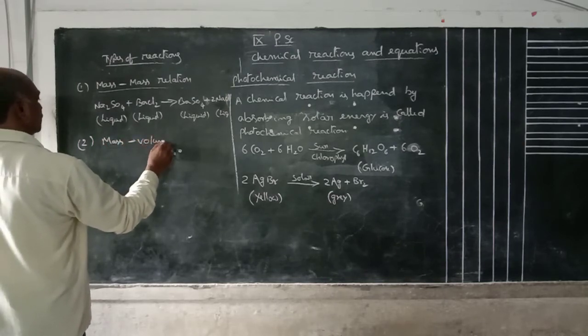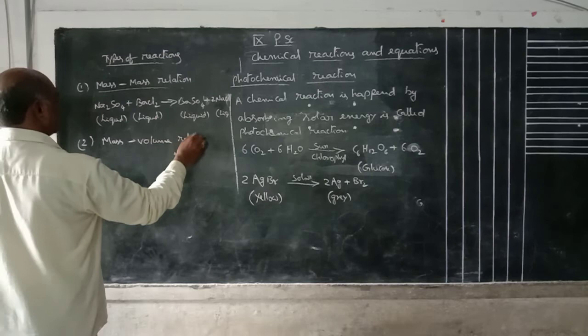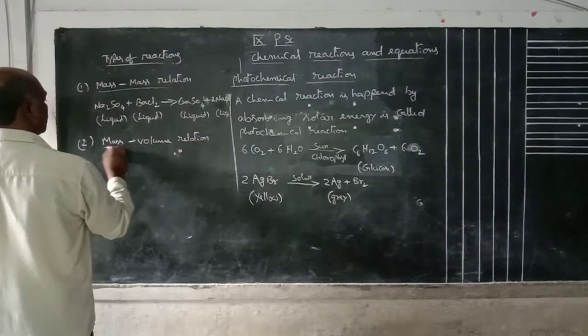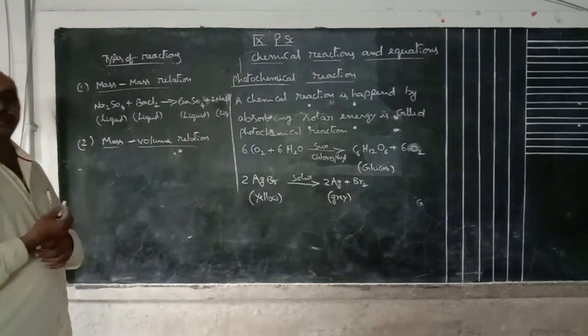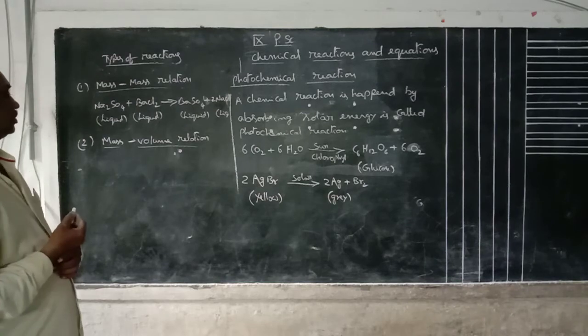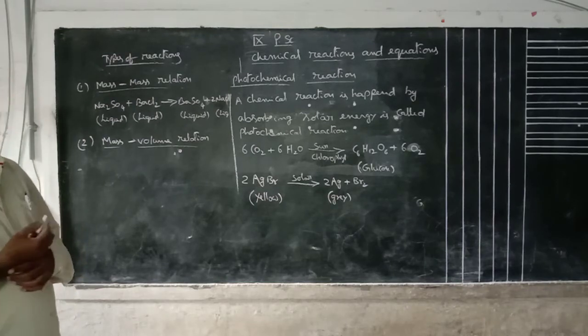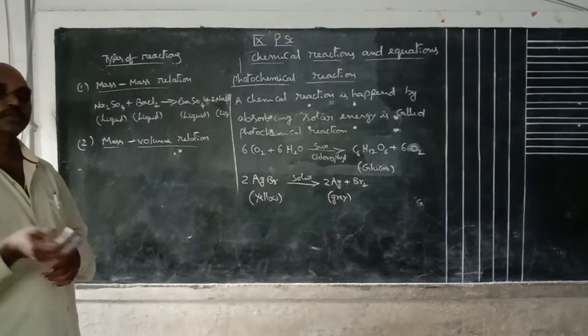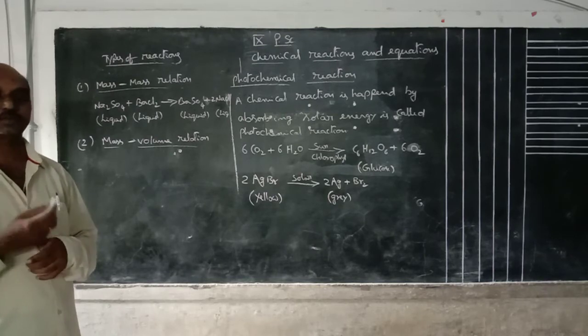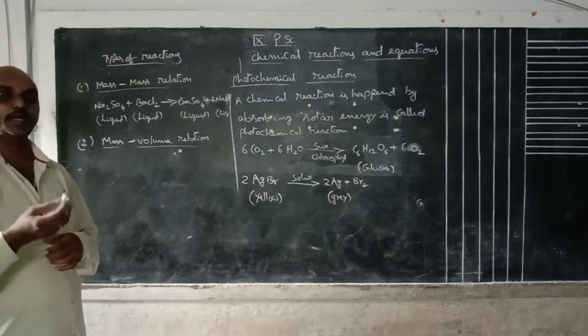Mass volume relation. Mass volume relation means in this process, liquids or solids and gases.